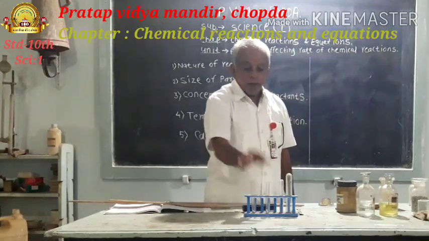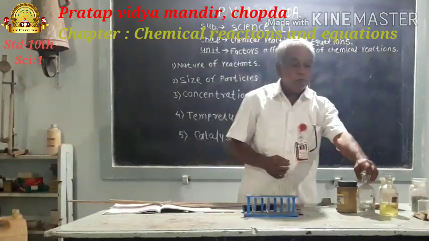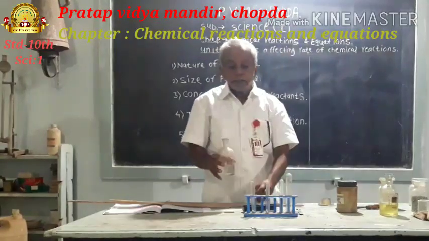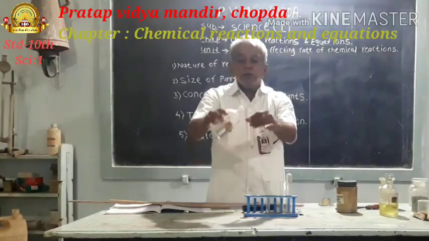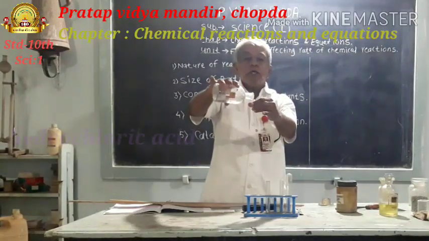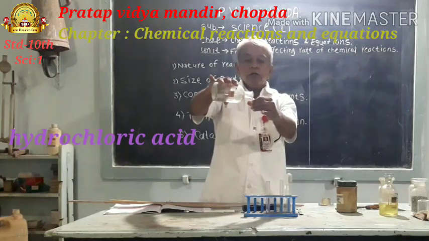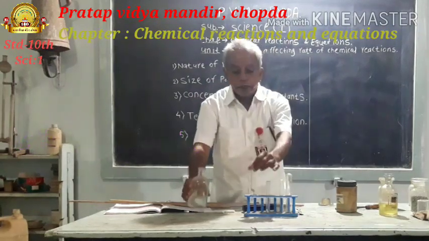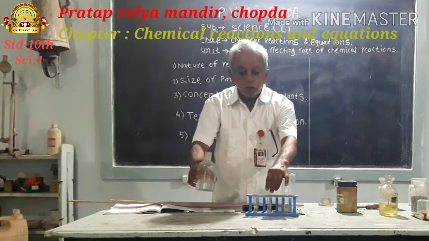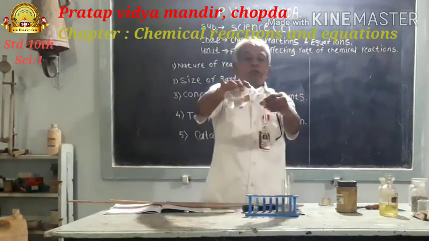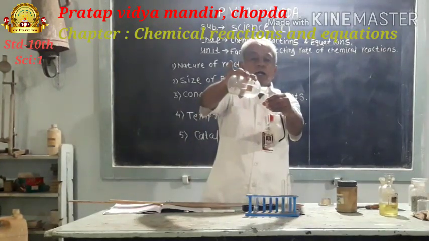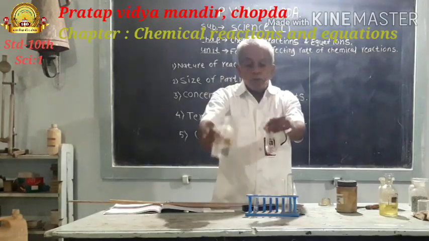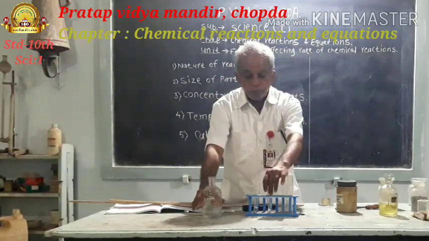Now, when aluminium reacts with dilute hydrochloric acid, observe the rate of reaction, and also when zinc reacts with dilute hydrochloric acid, observe the rate of reaction.